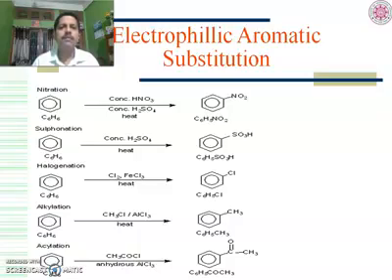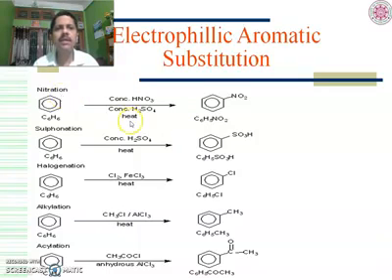Okay. Now the five electrophilic aromatic substitution reactions generally shown by benzene, which I have listed out here, are known as nitration, sulfonation, halogenation, alkylation, and acylation. So these are the five electrophilic aromatic substitutions shown by almost all types of aromatic compounds. You will have to know these reactions one by one.